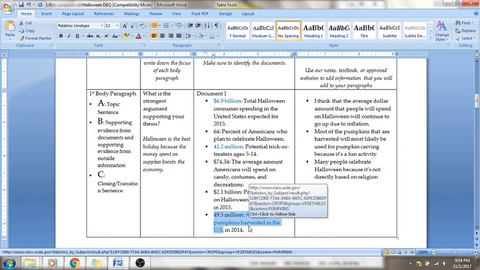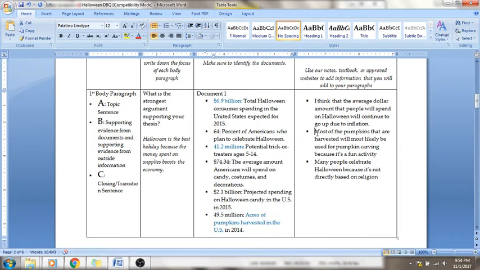This is an interesting one, this second one here. It says most of the pumpkins that are harvested will most likely be used for pumpkin carving because it's a fun activity. Also one of my favorite things to do. But what makes this an inference is I take something from the text, which says 49.5 million acres of pumpkins are harvested in the U.S., and I turn that into an educated guess. It doesn't say that they're used for pumpkin carving, but I'm going to think logically, and I'm going to use this as my educated guess to make a good inference.